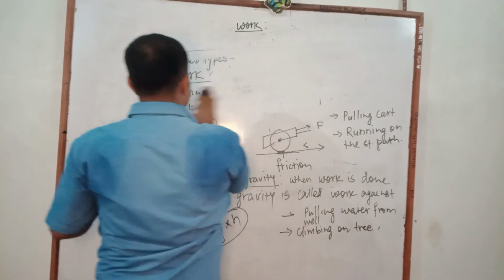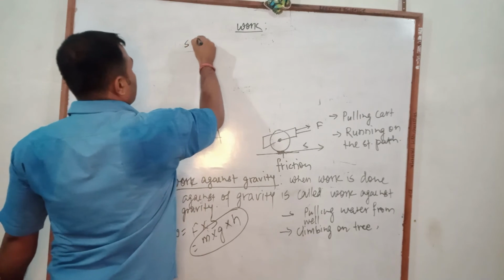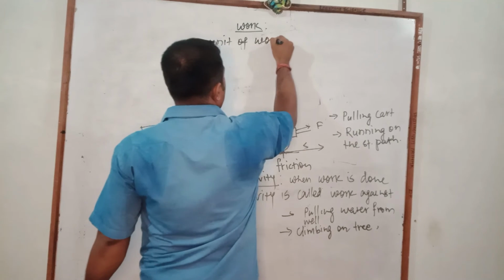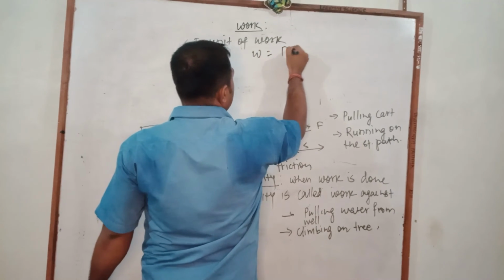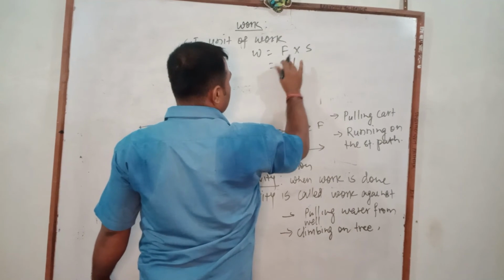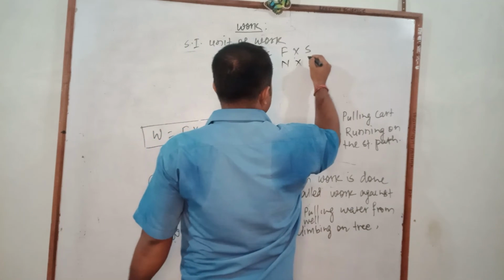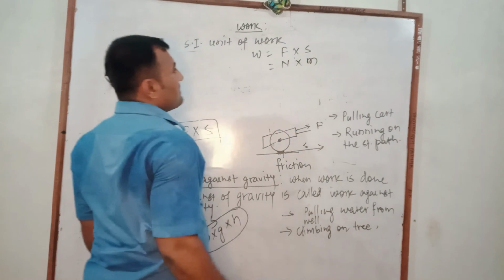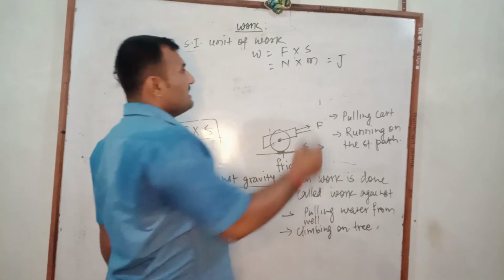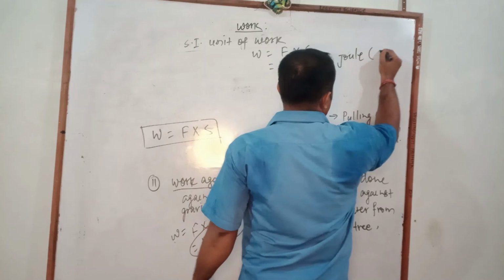After that, the SI unit of work. W is calculated by F into S. The SI unit of force is Newton, and the SI unit of displacement is meter, and the product is known as joule. Therefore the SI unit of work is called joule, or J.